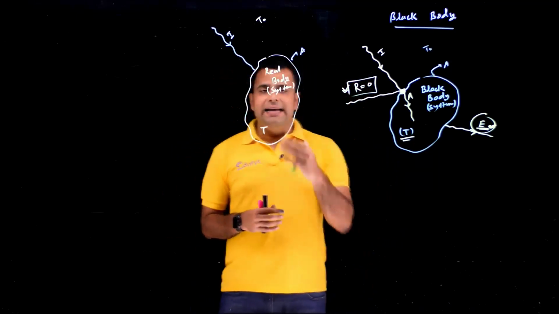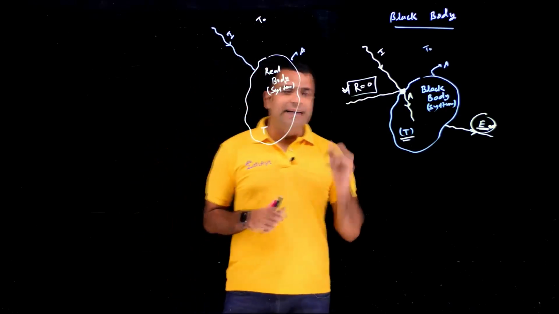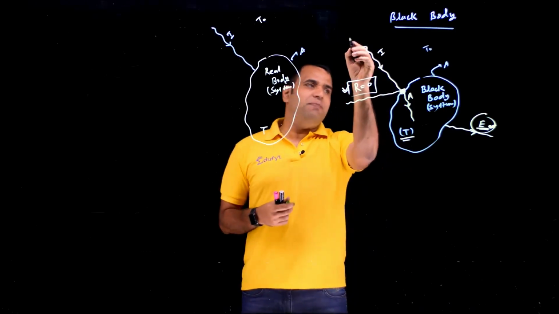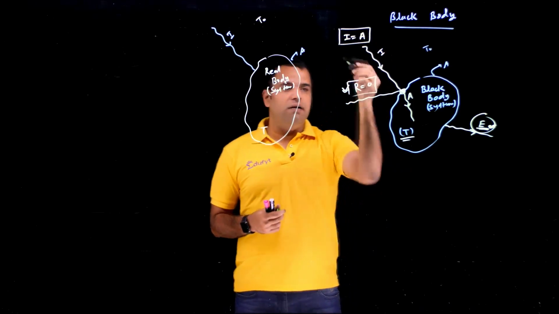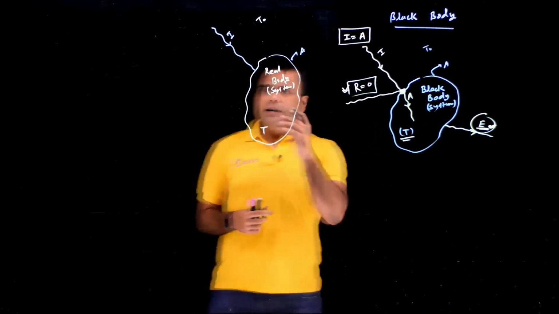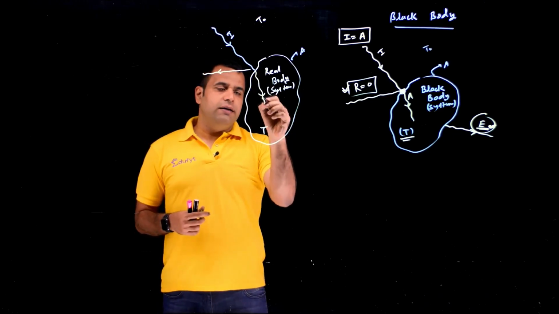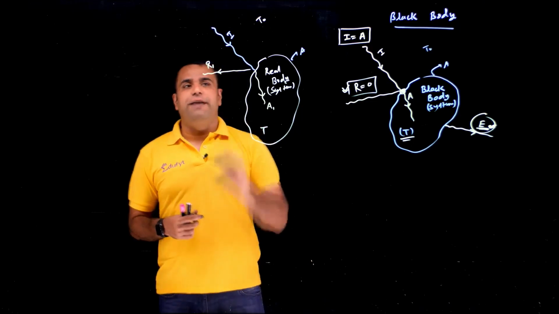So let's say I is the energy which is incident upon the black body as well as the real body. In case of the black body, everything gets consumed. So basically, in case of the black body, I is equal to A, and the value of R is 0. But in case of the real body, it will absorb some and reflect some.